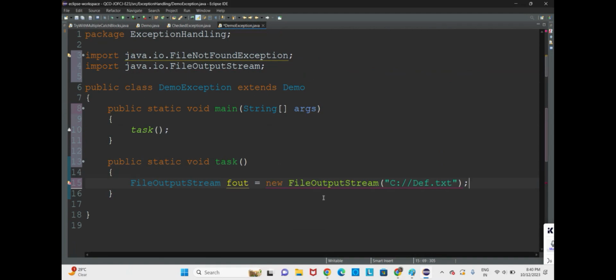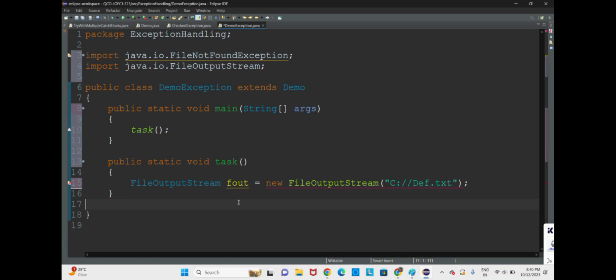See, with FileOutputStream we are trying to get the data from that file. Now here we have a problem, that is, the path of the file is not correct. Since the path of the file is not correct, now we shall either handle or declare. We have two options. Either we can handle the exception, or we can declare the exception.